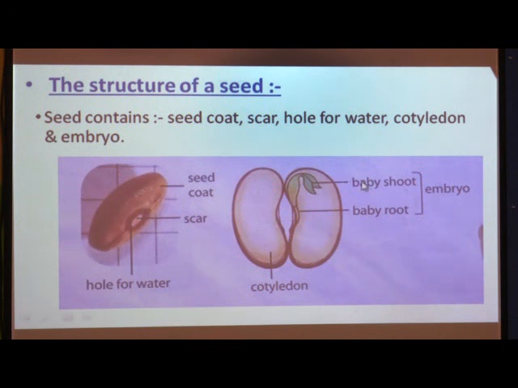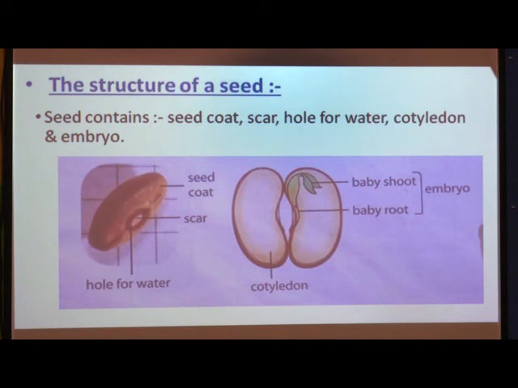The seed leaves protect the baby plant. They also store food for the baby plant.